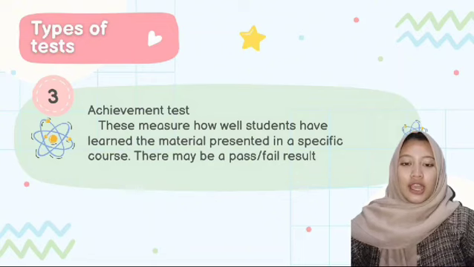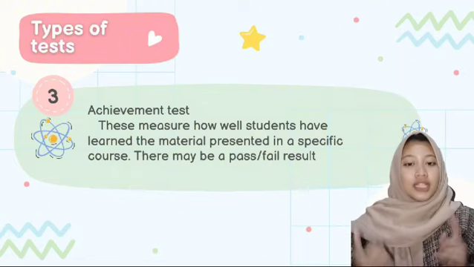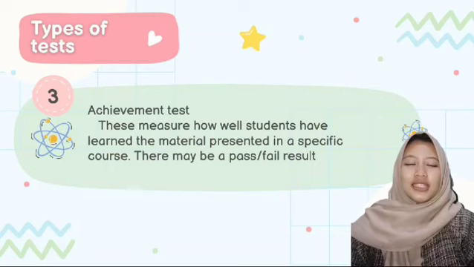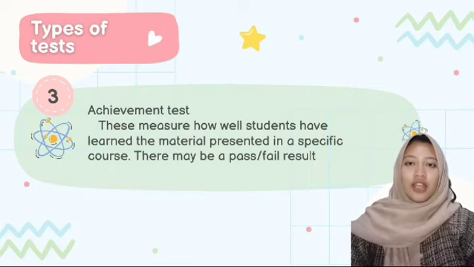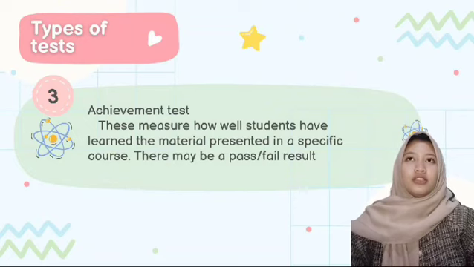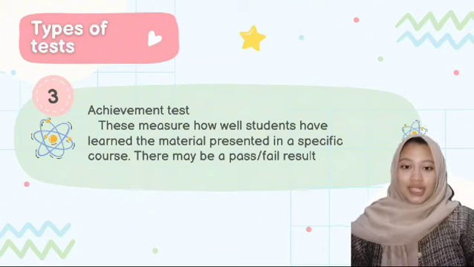There may be a pass or fail result. For example, final exams, midterms, and quizzes, and these tests are conducted after the learning process. So after the learning process, we have to do this test.